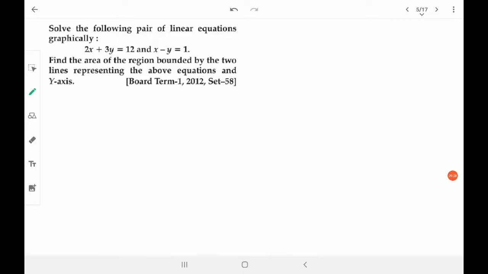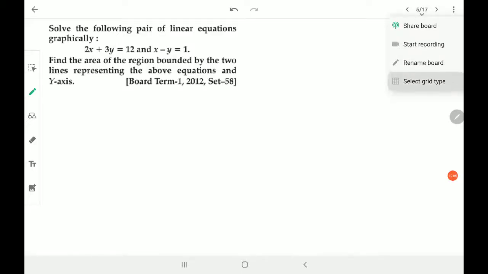So now we go for the next one, that is the graphical method of solving linear equations. I have chosen only one question here, just one. So I'll just explain the only question here. I'm asked to solve the linear equations graphically and find the area bounded by the region and the two lines representing the above equations and the y-axis. So I have to go for it.